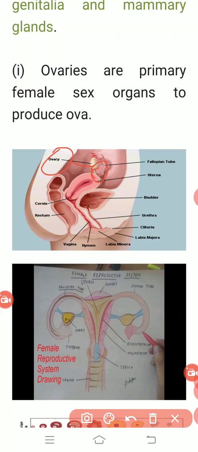In females, ovaries are connected with a structure called the fallopian tube, and this fallopian tube is further connected with the uterus, and that uterus is finally connected with the vagina. You can see that the ovary has connectivity with the fallopian tube, the fallopian tube has connectivity with the uterus, and the uterus has connectivity with the vagina.